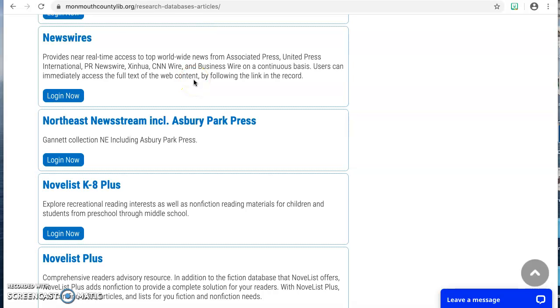Hi, so for this part of the presentation, I just want to give you a quick tour of NoveList K-8 Plus. So if you're looking for books for your child and you don't really know what to get, this is a good tool that's available to you.